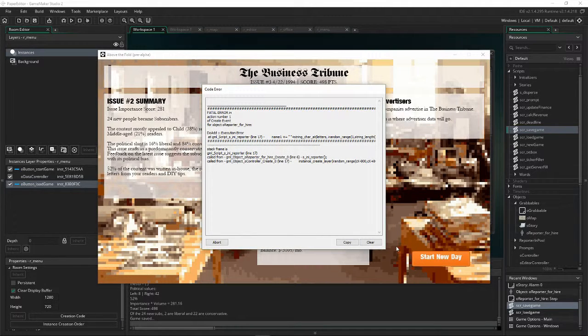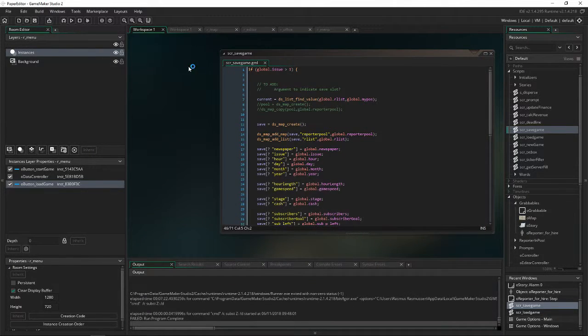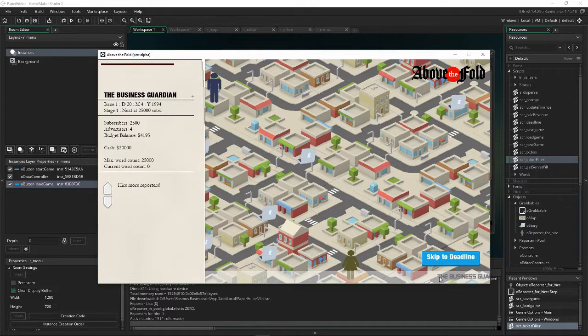And then I hit next, and I, of course, have a crash, because it's still very much a game in development and a game that is in pre-alpha, so there's lots of stuff that doesn't work. But I wanted to quickly talk about the ticker. All right, so you'll see here the new ticker comes in, and because it's a brand new game, it starts with a scripted message which says, the Business Guardian is saved by an anonymous new owner. So that sets the stage.